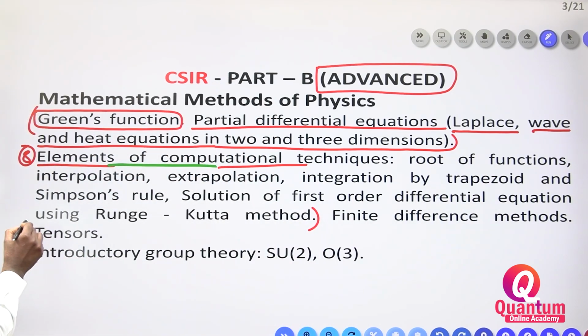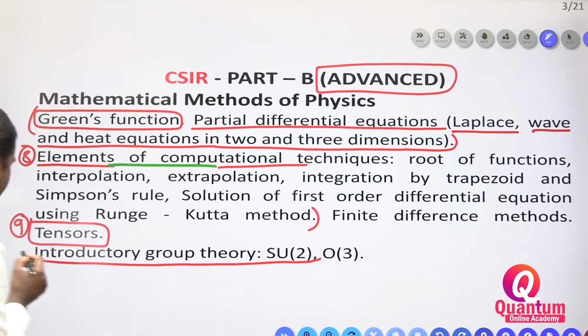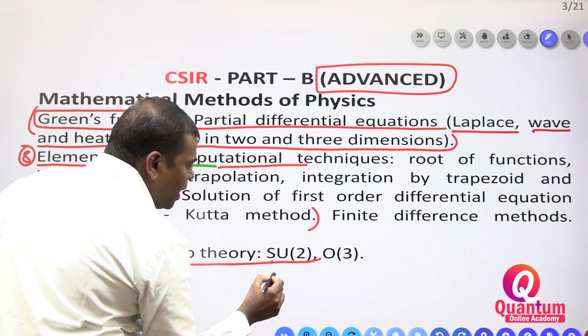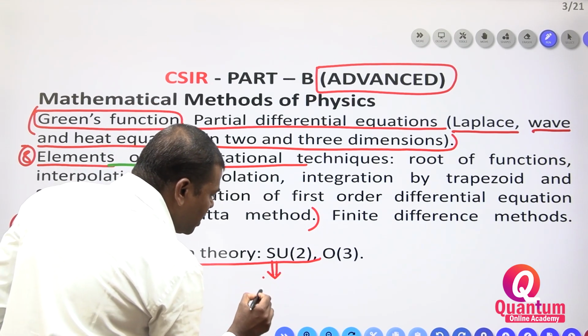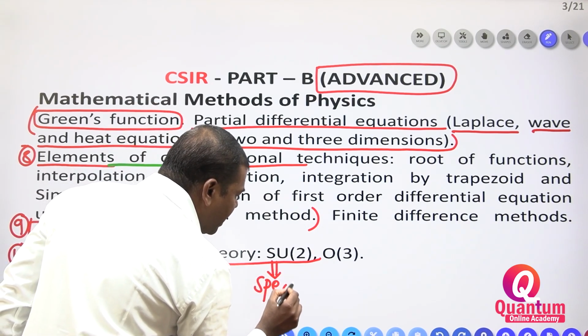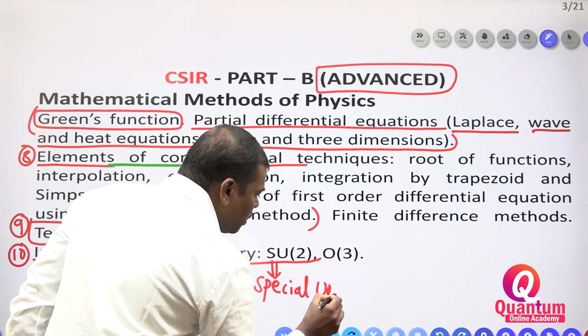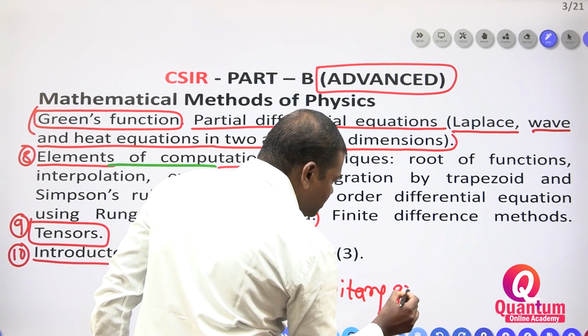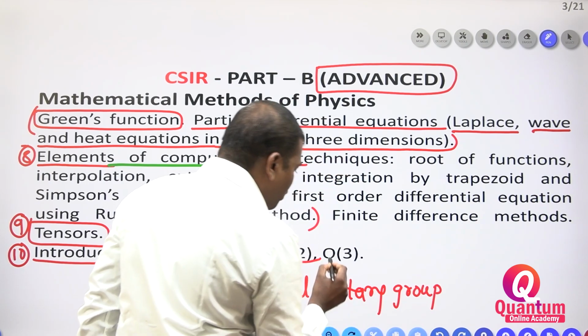So next, tensors. This is another topic, tensor. Now you have to take group, special theory groups are there. Introductory group theory, that is SU, meaning special unitary group.